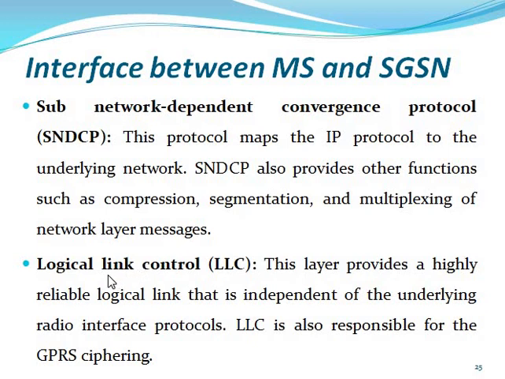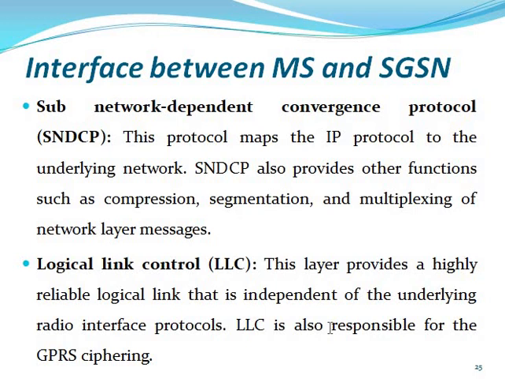It is also used for logical link control. This layer provides a highly reliable logical link, independent of the underlying radio interface protocol. LLC is also responsible for GPRS ciphering. So what is logical link control?